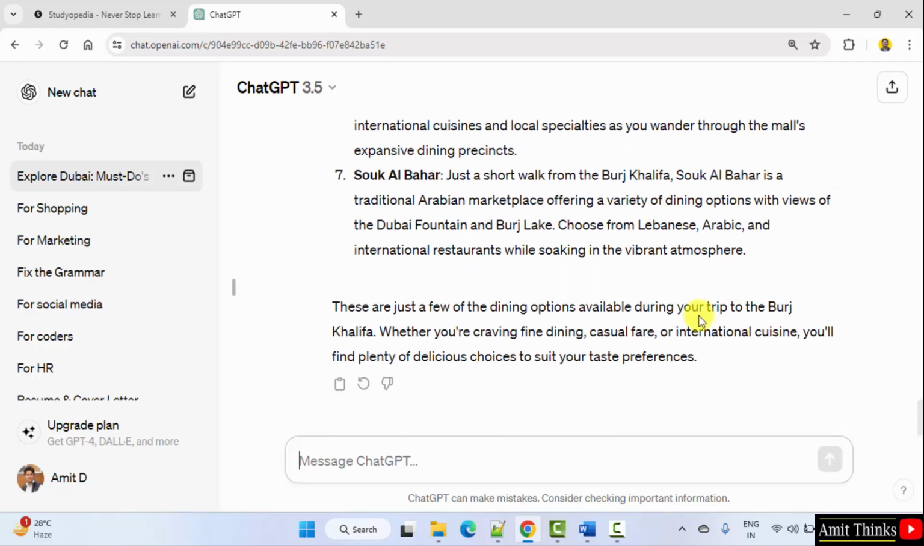So this looks fine. This is how you can plan your vacation using ChatGPT.